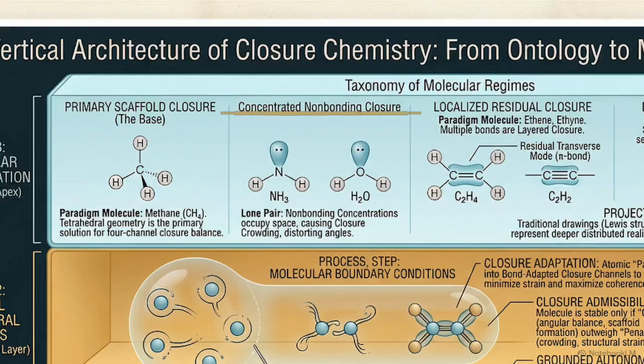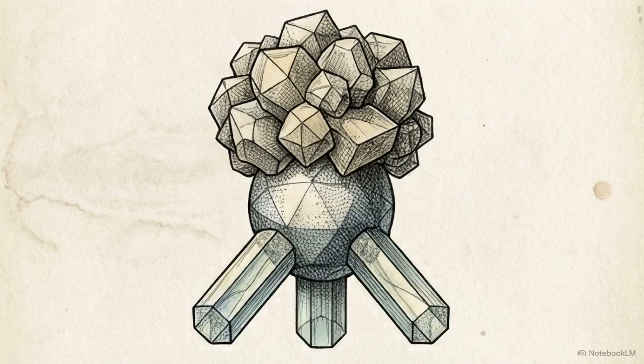The concentrated non-bonding closure regime, visible in ammonia and water, introduces a systematic modification to the scaffold. Here, the lone pair acts as a dense non-bonding closure concentration, a localized zone of structural influence. These localized concentrations do not extend into shared bond space, resulting in closure crowding.